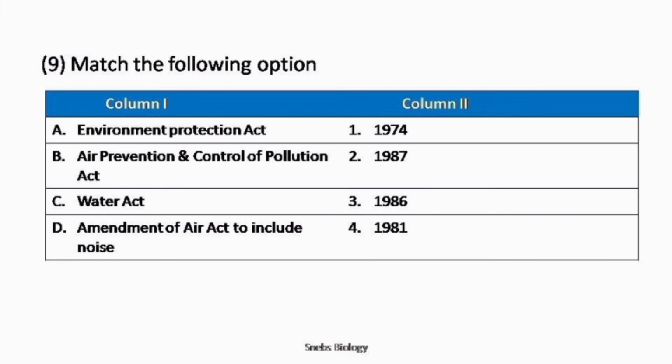Okay, so option A, Environment Protection Act, which is 1986. Next, option B, Air Prevention and Control of Pollution Act, which is option 4, 1981. Option C, Water Act, which is option 1, 1974. Option D, Amendment of Air Act to include noise, which is option 2, that is 1987.